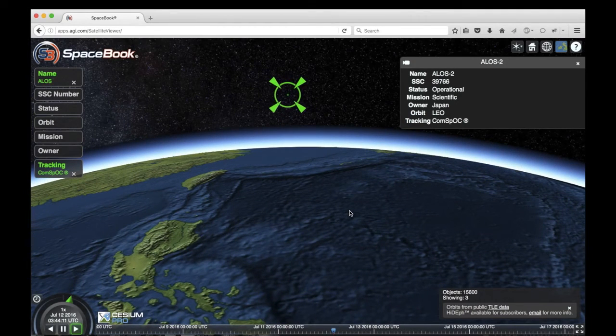Other sensors we'll be talking about: Landsat, that's 705. Sentinel-2 is 786 kilometers. But right here, ALOS 2, it's flying near the Philippines right now. It's sending down a radar signal, which is bouncing off different land types. It's being backscattered back to the satellite and becoming the data that we're going to be making use of.